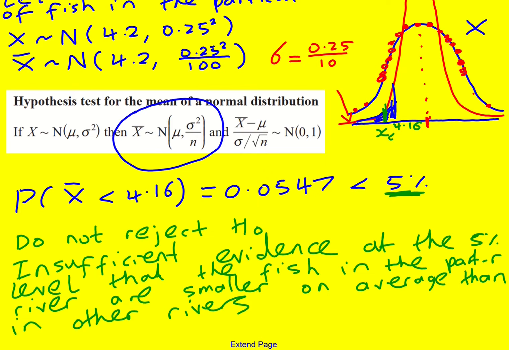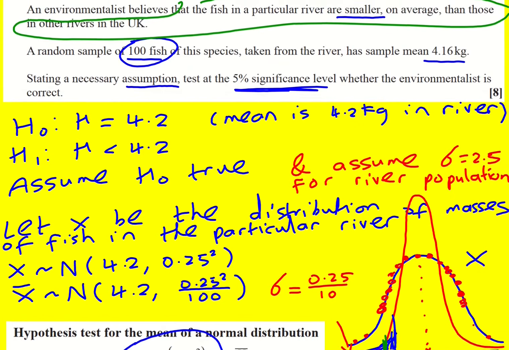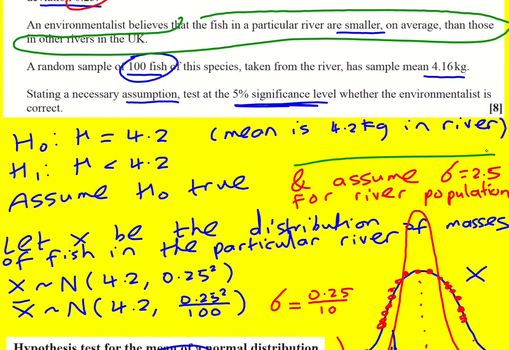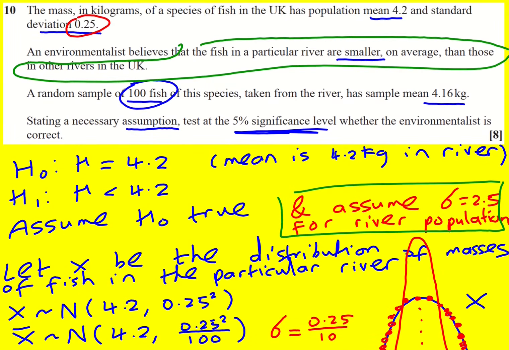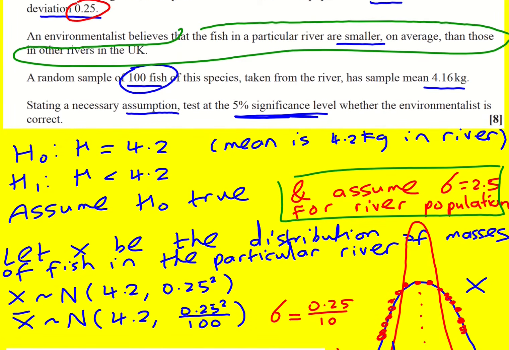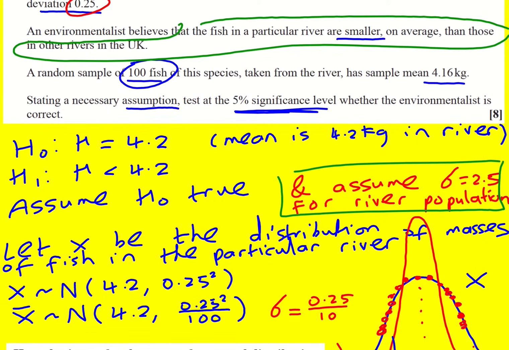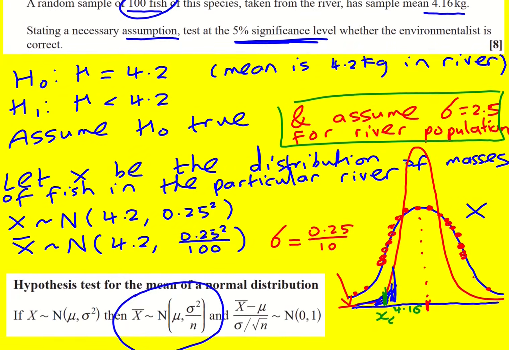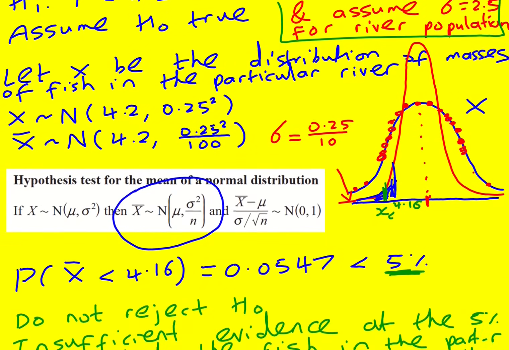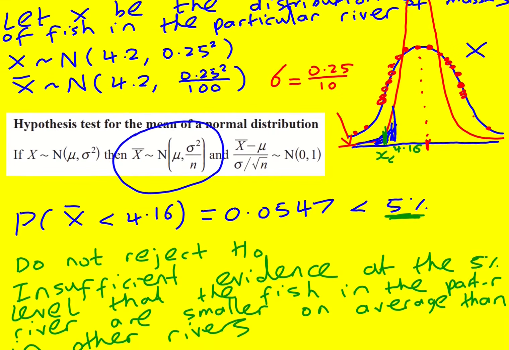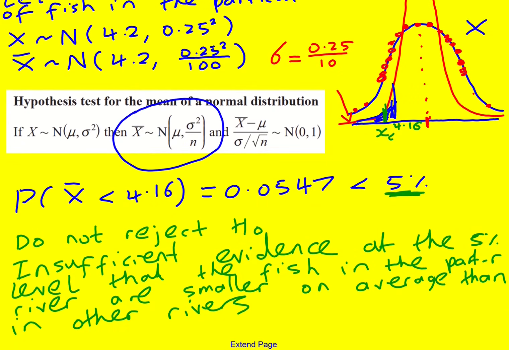Nicely done. A lot of marks here. You've got to be hitting these key points: the H0, H1, the assumption. Do not forget that. The examiner's report says lots of people didn't realize that we're making that assumption that in our sample, in our actual river population, the mean is going to be the same as the whole population average. Then normal distribution, sampling distribution, hit all those things, get the probability, compare it with the significance level, do not reject or reject depending on it, and give the conclusion in context.